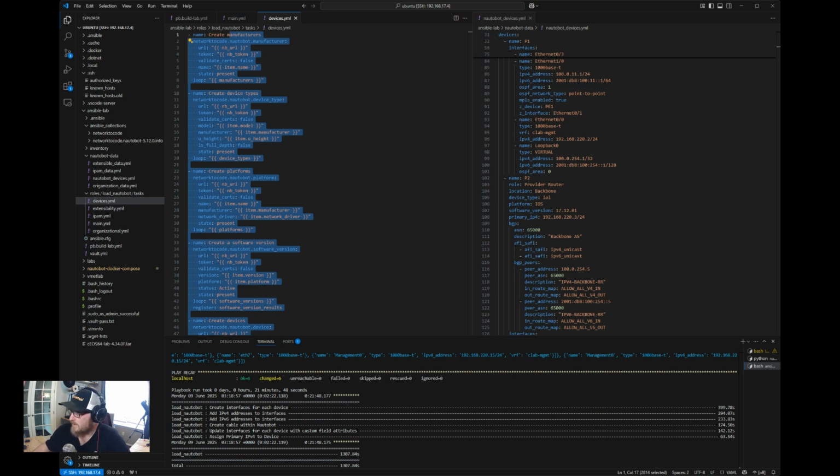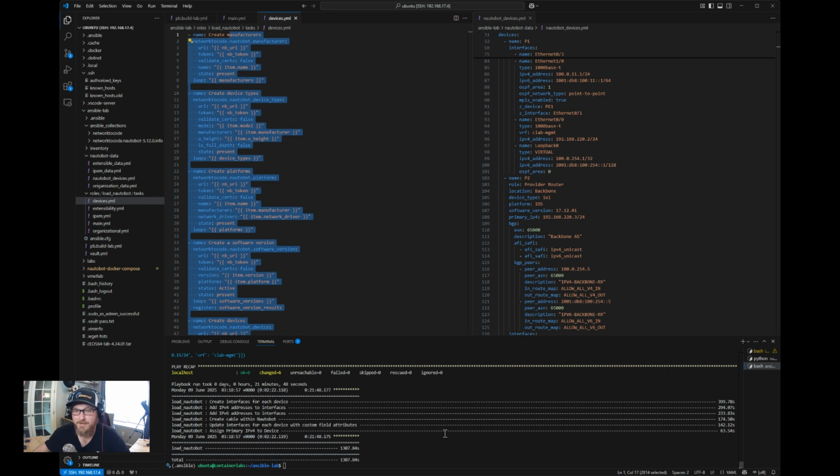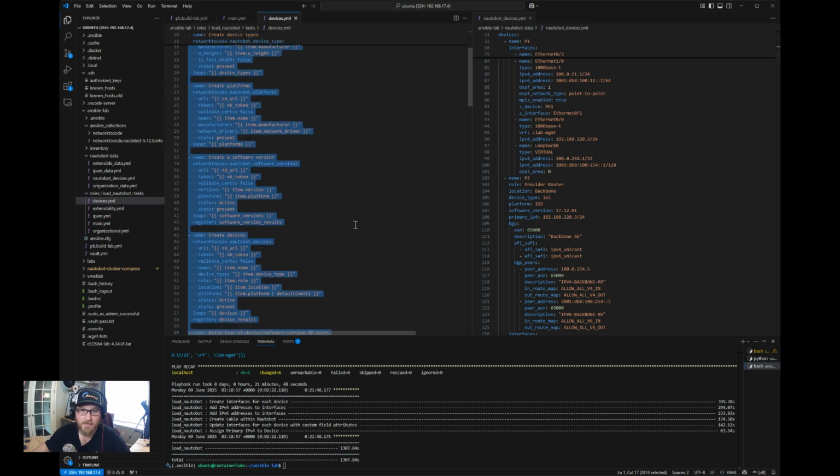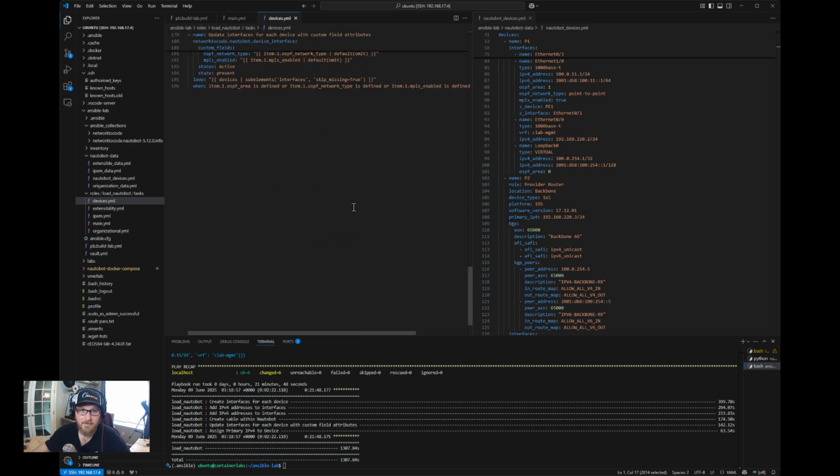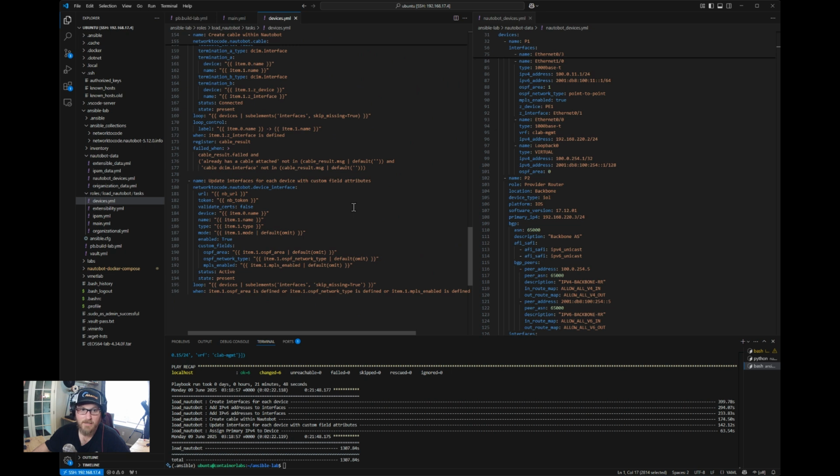Okay, so the playbook finally finished. As you can see down here in the total seconds run, it took quite a while. So yeah, one thing you'll learn about Ansible, it's not fast. So just keep that in mind. There are ways to speed it up, but if you just run it without any tricks, it's not fast. So it looked like 1300 seconds is how long it took to add all of that stuff from the Nautobot devices data input that we were using. So all of this has been added. So let's jump over to the application and take a look.